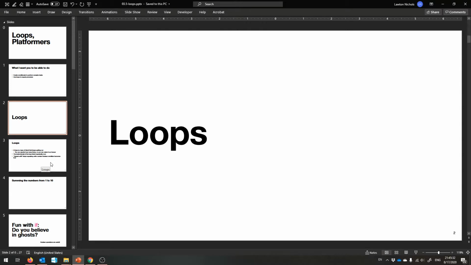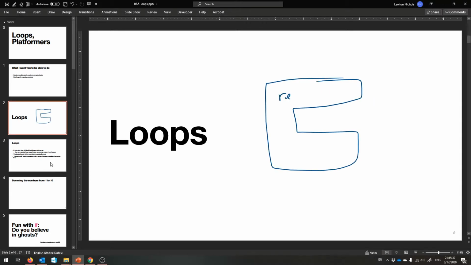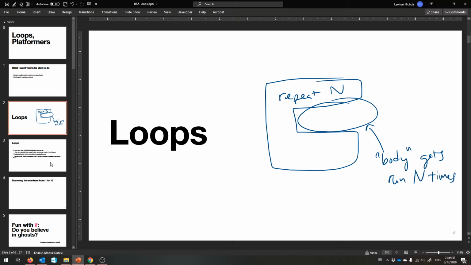We talked about one last time. It was called the repeat block. It had repeat, and then you gave it a number n, and it would repeat the things inside, which we call the body of the loop. It repeats the body n times. It's R for run, n times. A loop is just a way of coming back to yourself and redoing things.